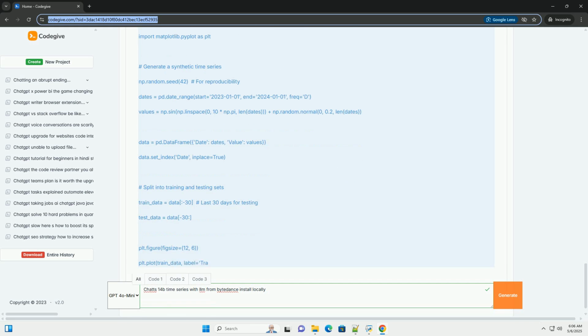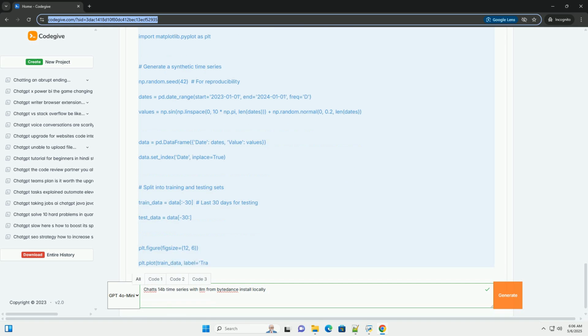Installation issues: carefully follow the installation instructions. Check the versions of your libraries. Consult the documentation for the libraries you're using.